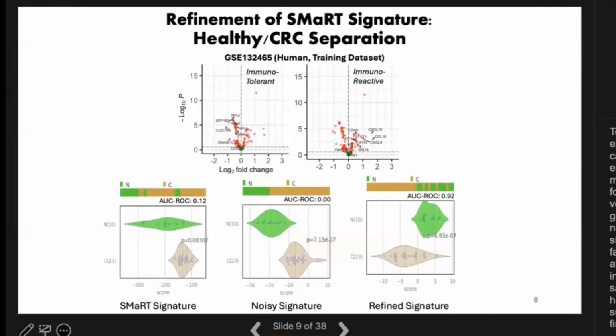To further demonstrate the need for refinement, we also created a noisy 31 gene signature. And what we found is that the SMART signature and the noisy signature failed to capture the expected polarization dynamics that were observed at the single cell level. In fact, they show the reverse pattern where we actually see that normal colon samples are technically more immunoreactive. What we expect to see is a skewness of cancerous samples towards the left or higher immunoreactivity and healthy colon samples to the right. Our refined signature successfully restores this expected dynamic and validates our findings at the single cell level, shown on this plot right here.